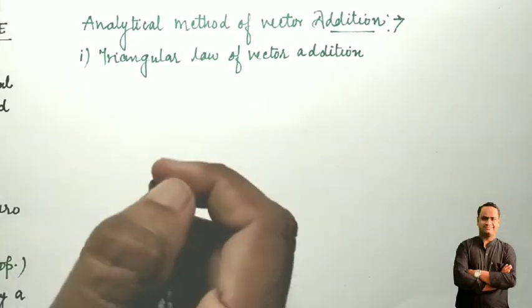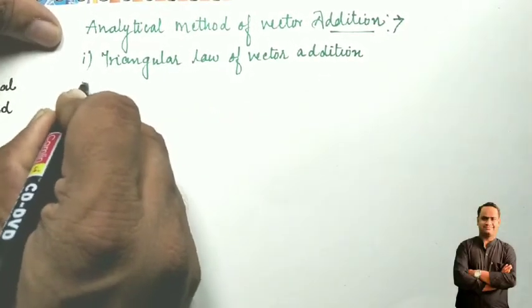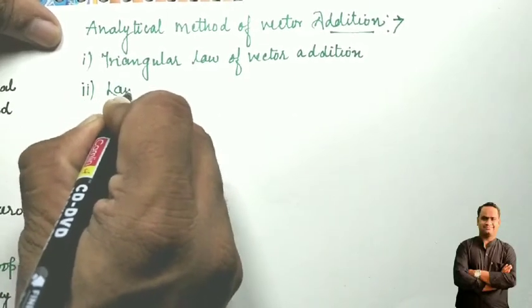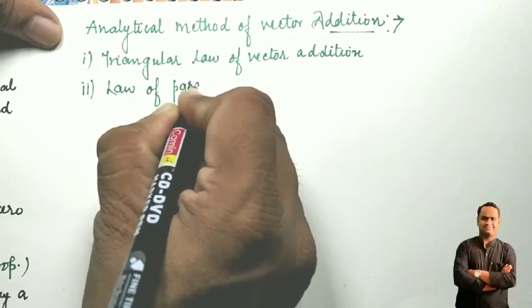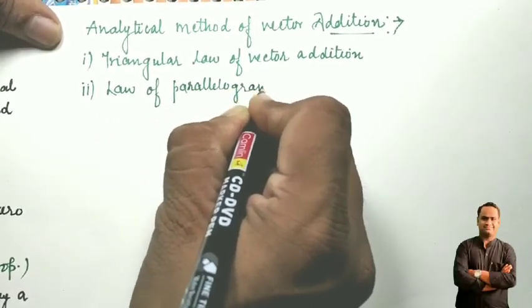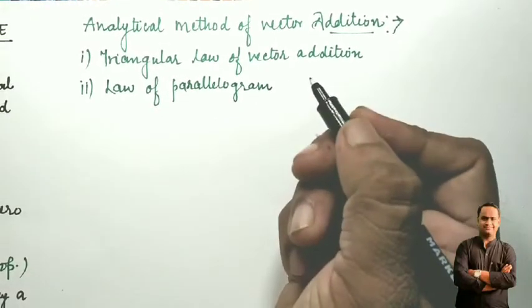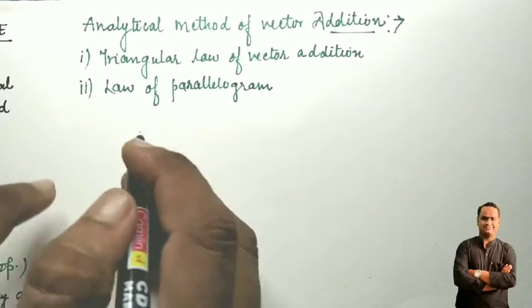The next one is the law of parallelogram method. With the help of these two analytical methods we can easily calculate the resultant of two given vectors. So let's start with the first topic, the triangular law of vector addition.